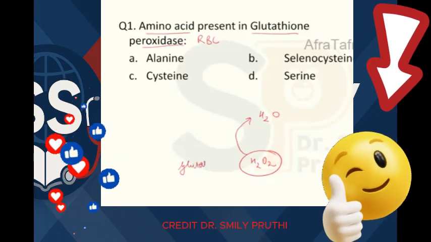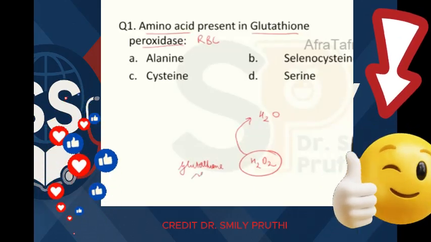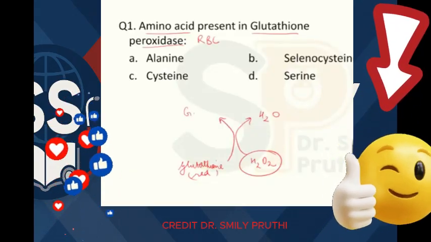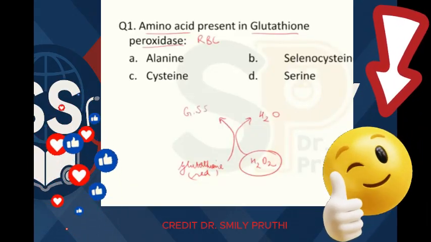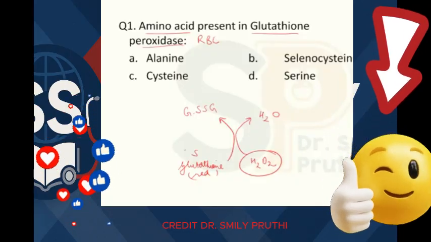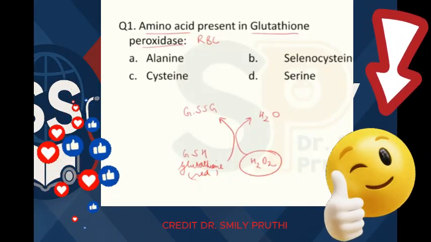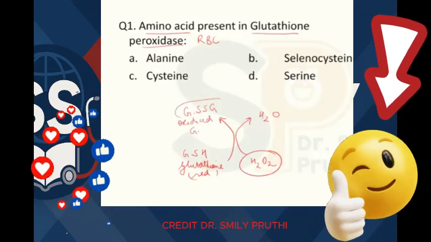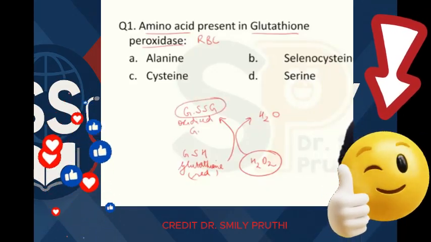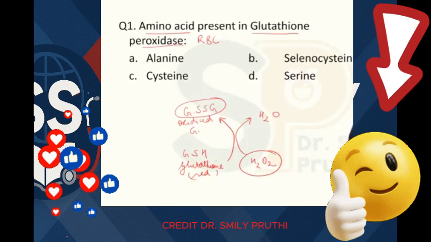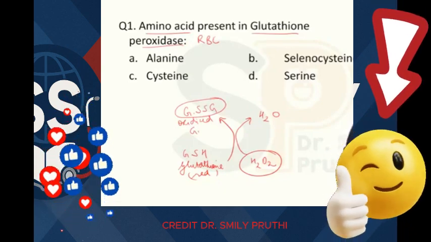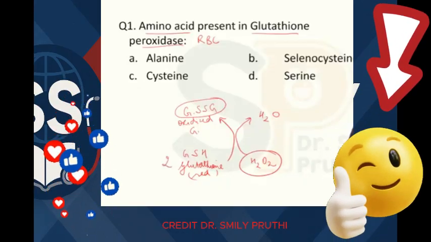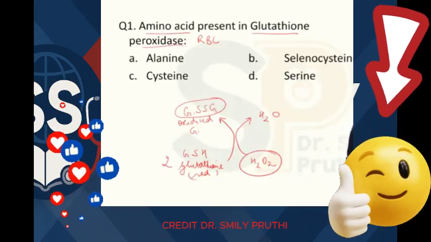Glutathione gets oxidized. So this is reduced glutathione, GSH, gets converted to oxidized glutathione, that is GSSG. You also know that oxidized glutathione is a dimer, that it is made up of two molecules of reduced glutathione, right? So two molecules of reduced glutathione get converted to oxidized glutathione.